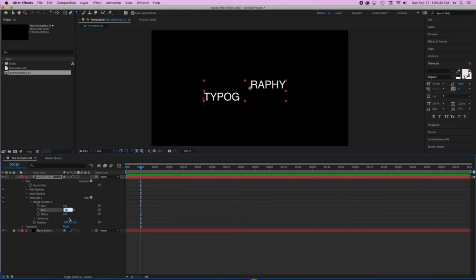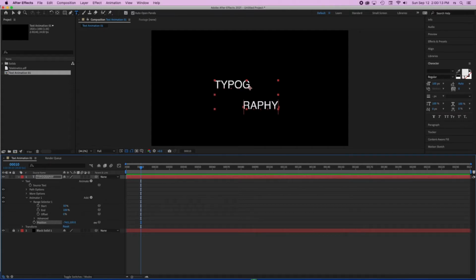I could leave the end at 100, which means everything is going to be affected, but then my start could be 50%. That means the first part of my text is not being affected, as you can see there. So the range selector takes care of what parts of my text are going to be animated by this new position parameter.